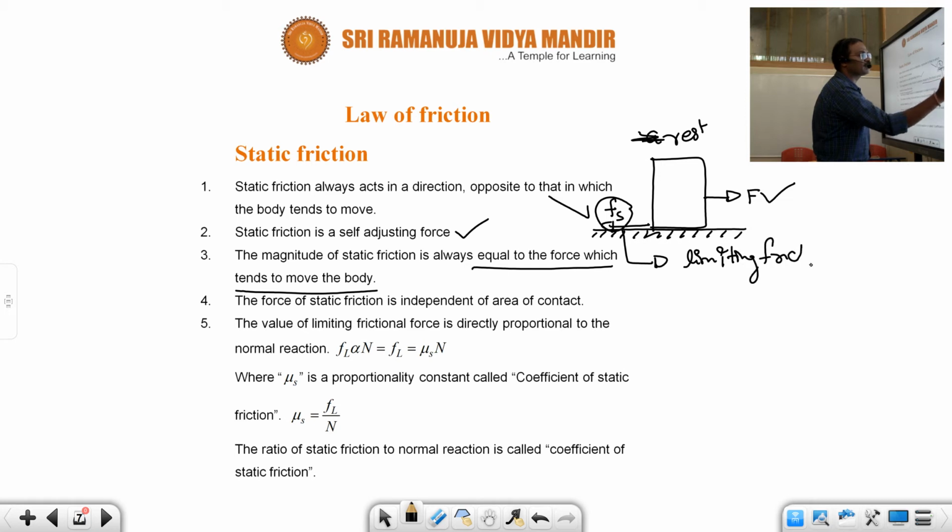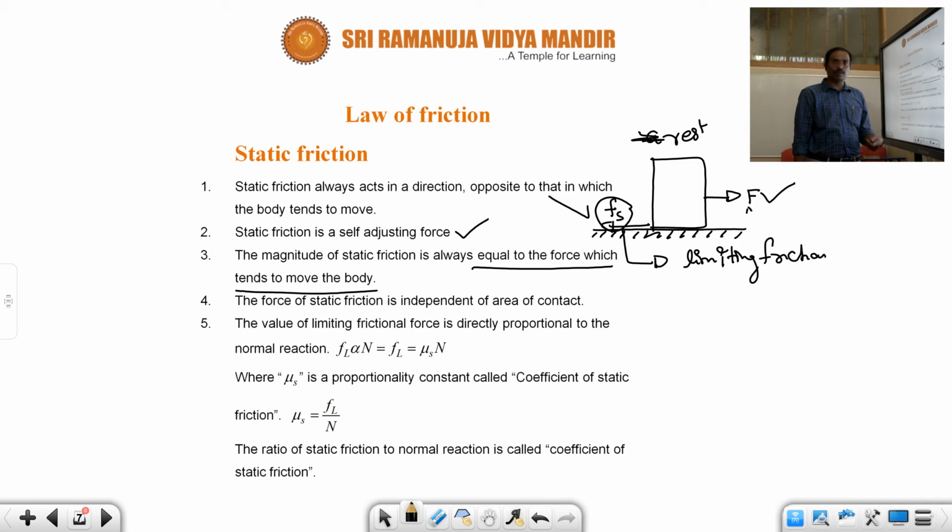Let us see now what is called static friction. If a force is applied on the body, the body is not able to move on the rough horizontal surface because of the static friction. Now the body is under rest. I am increasing the applied force.